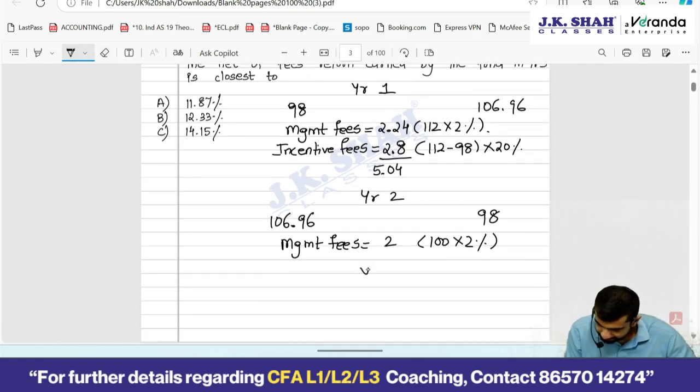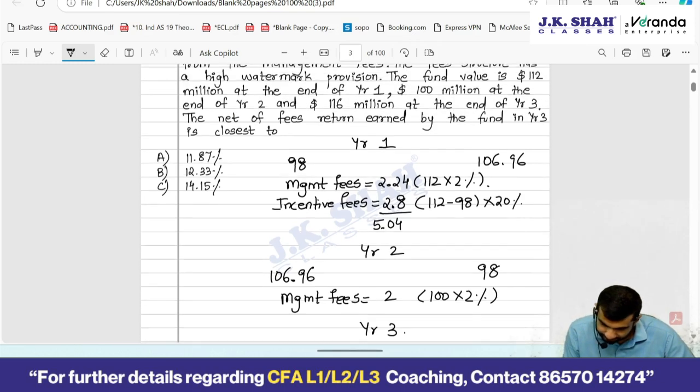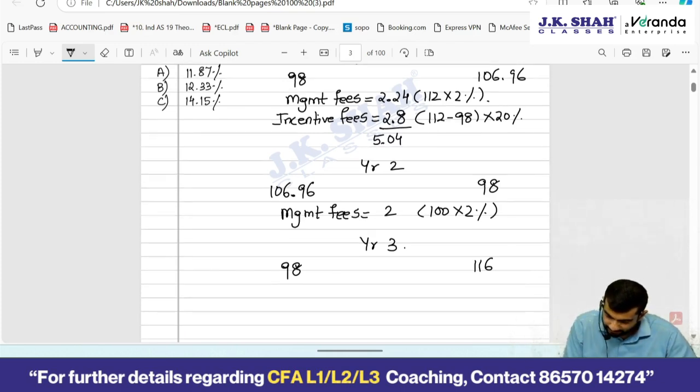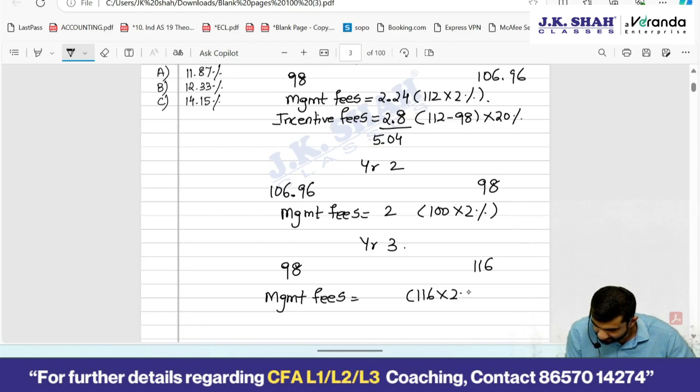Year 3 beginning fund value 98. Okay, and ending fund value 116. Now management fees is 116 into 2% of that, 2.32.